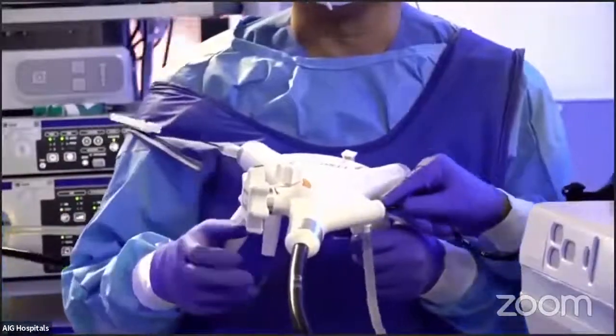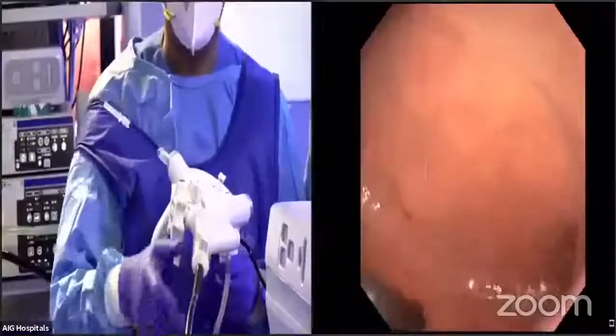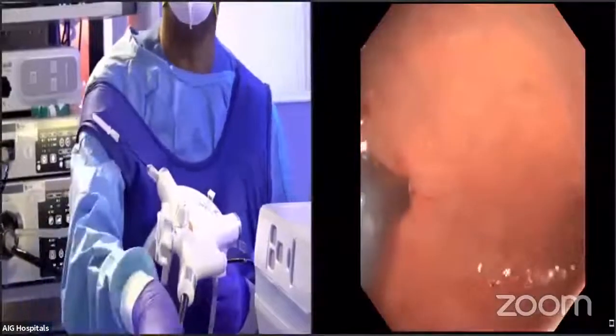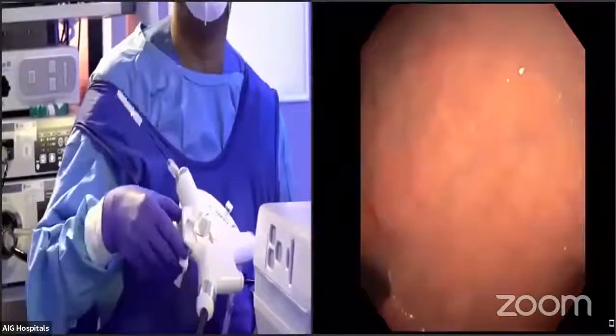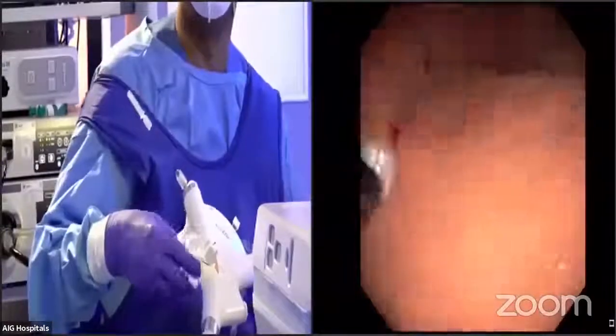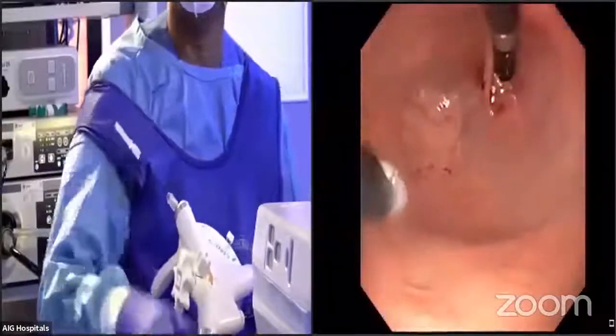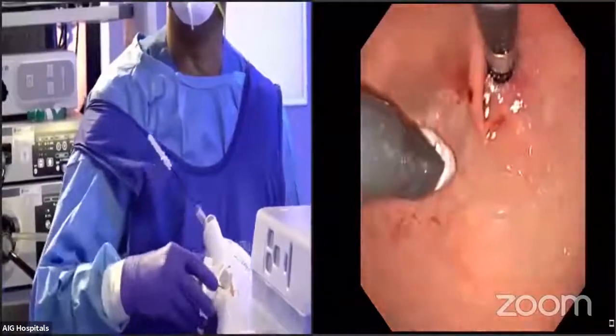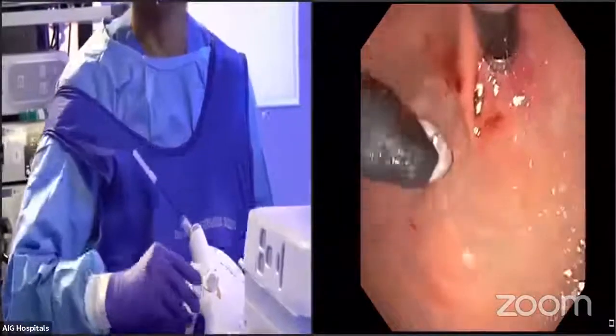So now we have gone inside, and at this point of time, I have to retrovert the scope. I'm retroverting the scope, and as I retrovert, I push a little so that I am away from the mucosa. And again, this is the position that Rakesh is showing me. And you can see the nice first stapler. So what we have to do is get back to this area.